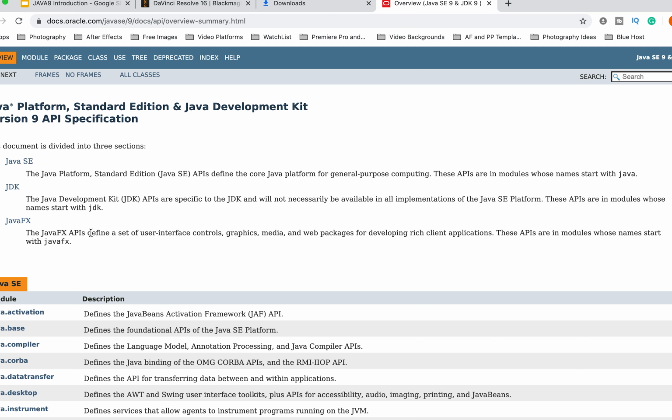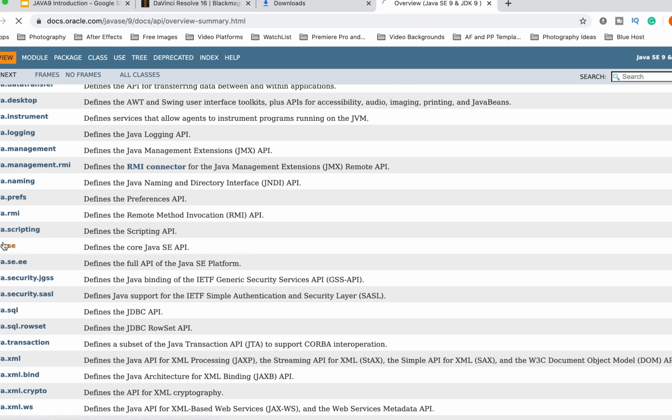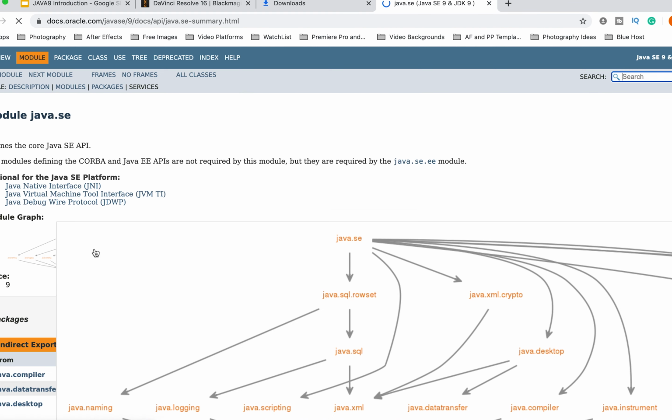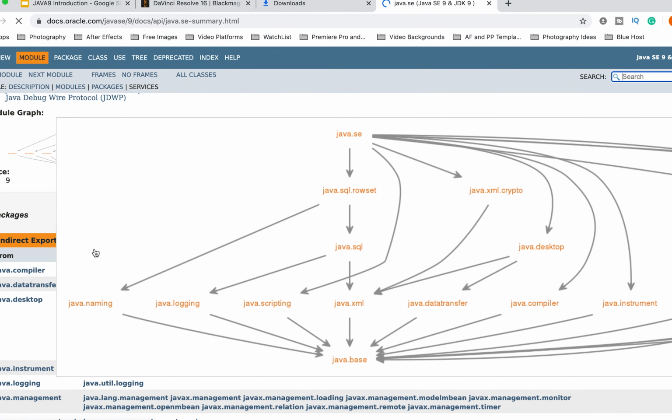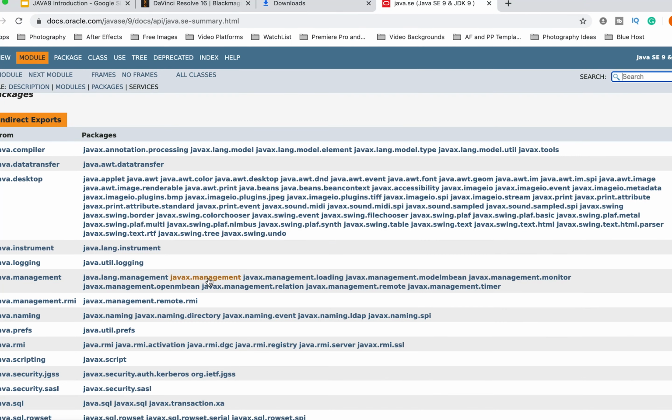And you can see the graphs also here. Let's go to java.se. We can see what modules are included inside java.se. See, this is the graph which I showed you in the PPT. Java.se contains java.sql, rowset, SQL, XML, scripting, everything. So you don't have to explicitly provide java.base, it is automatically accessible. But if you want java.se, you need to provide it because it contains some different packages.